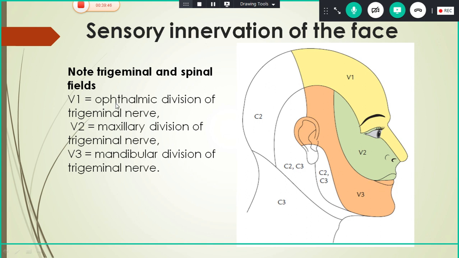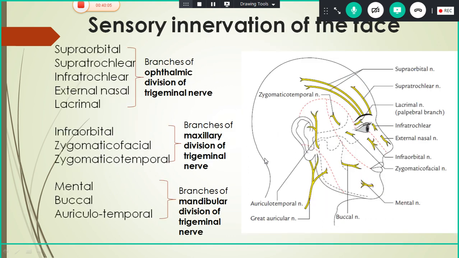So the V1 here, this is not the letter V, that is Roman numeral 5. So that is the fifth cranial nerve. Here that is trigeminal 1, this is trigeminal 2, this is trigeminal 3. Other areas are supplied by the spinal segments. So we'll see the sensory innervation in detail.